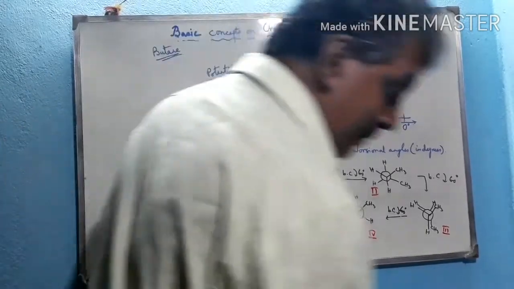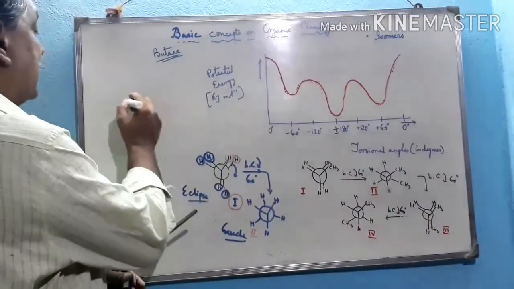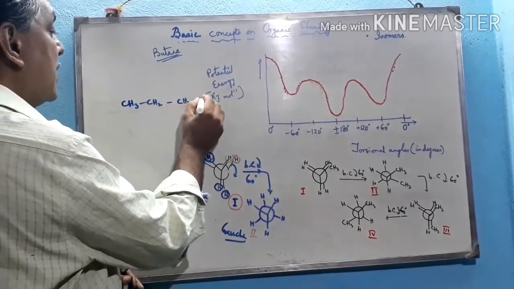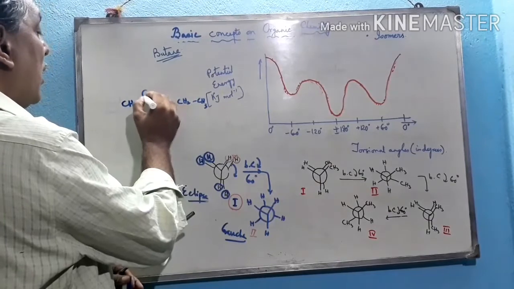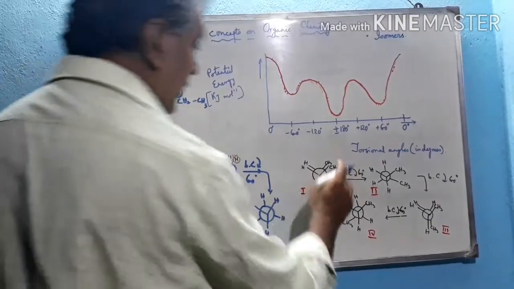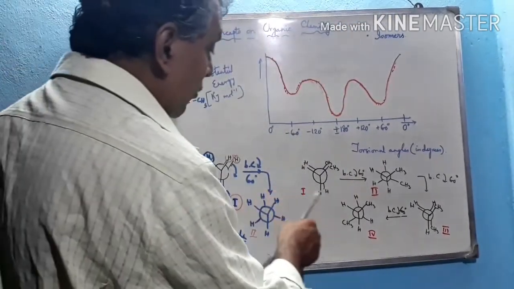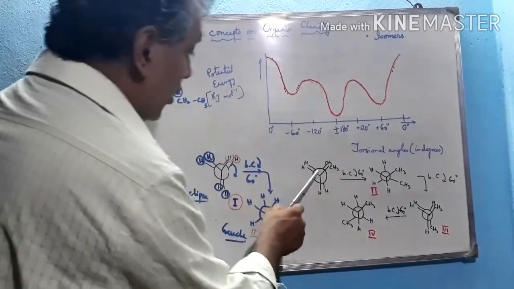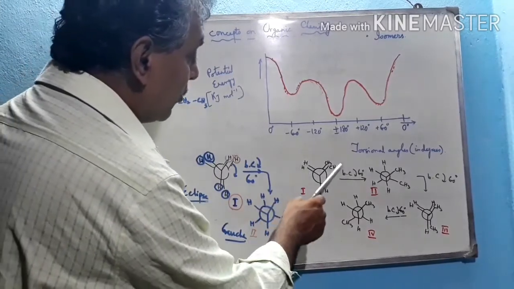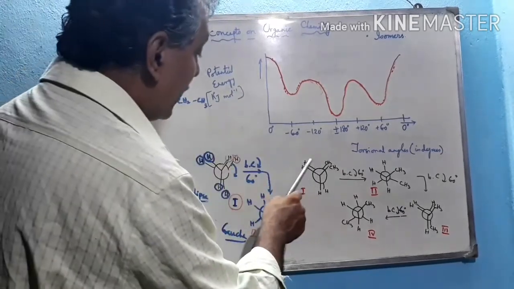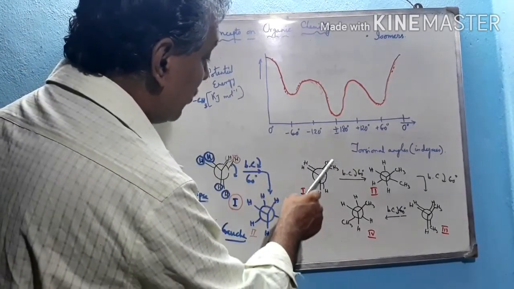The formula of butane is CH3 CH2 CH2 CH3. If we draw the structure with respect to the first carbon and the second carbon, then see the conformers. First, this is the Newman projection formula. The first carbon contains 2 hydrogen atoms and 1 CH3 group. And the second carbon also contains 2 hydrogen atoms and 1 CH3 group.